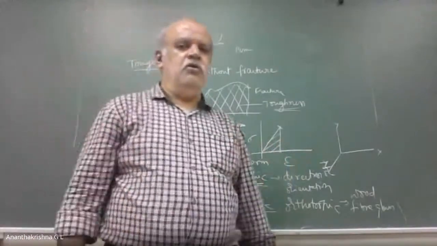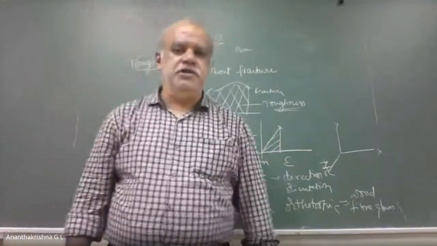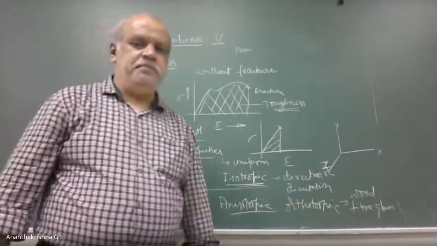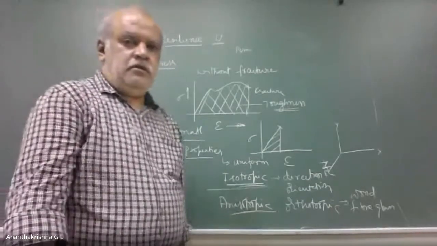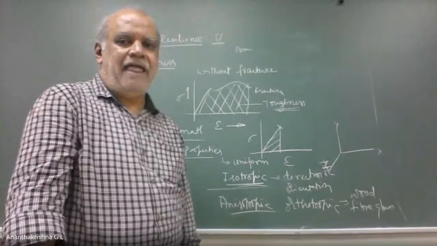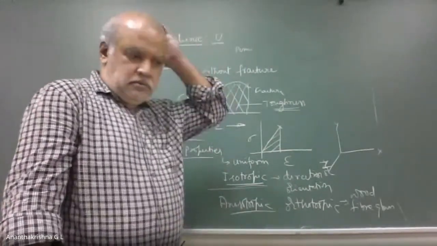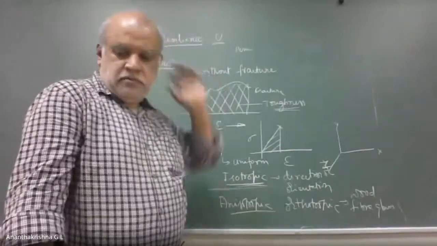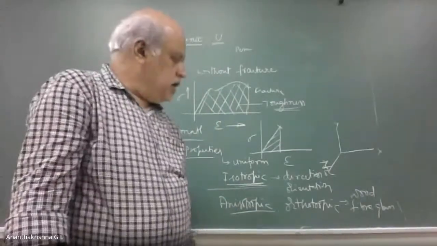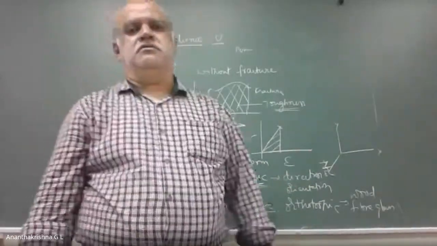Note down now homogeneous material. Quickly, please note down homogeneous material. Wood, even plywood also, is one of the examples for orthotropic material.